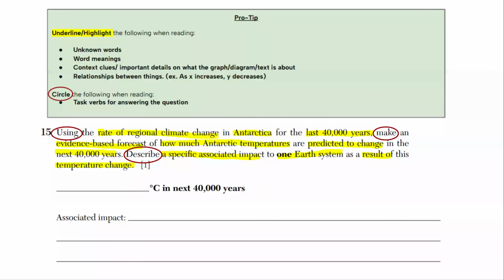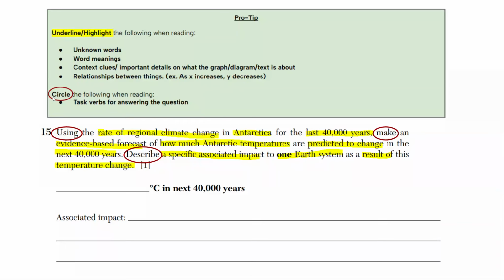Let's get started. Always underline or highlight unknown words, word meanings, context clues, and relationships between things. Circle any task verbs that you see in the question. Question 15 says, using the rate of regional climate change in Antarctica for the last 40,000 years, make an evidence-based forecast of how much Antarctic temperatures are predicted to change in the next 40,000 years. Describe a specific associated impact to one Earth system as a result of this temperature change.